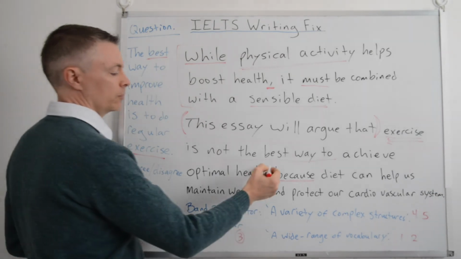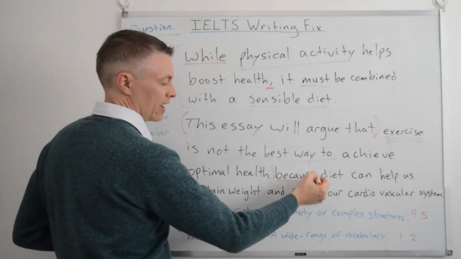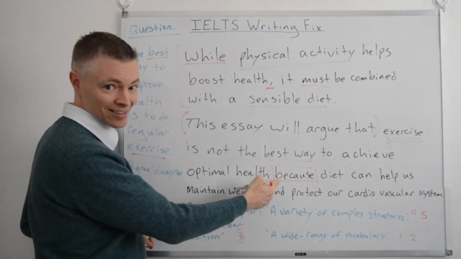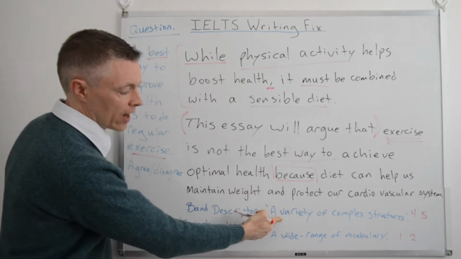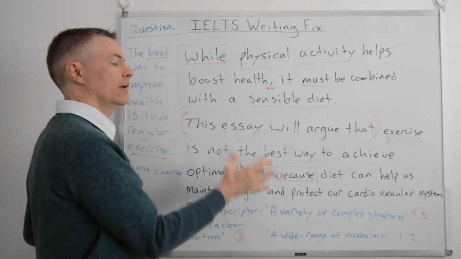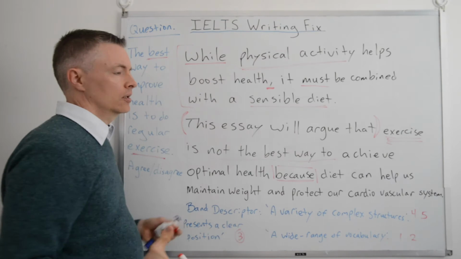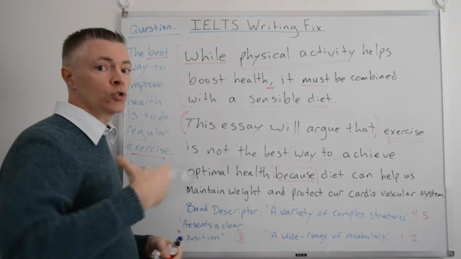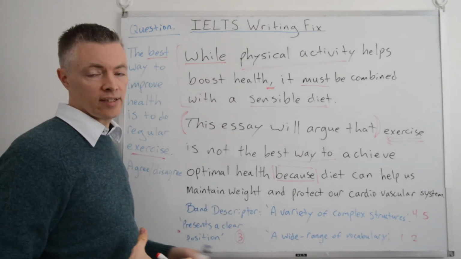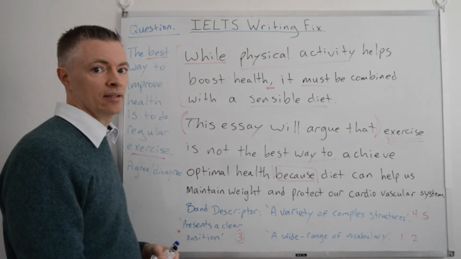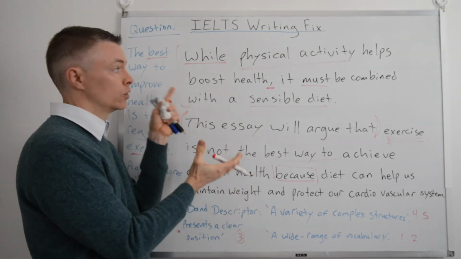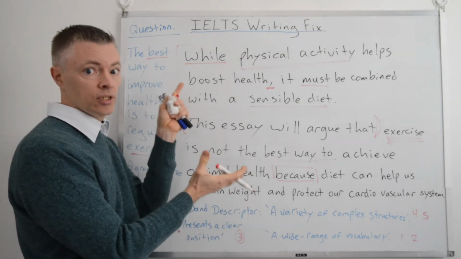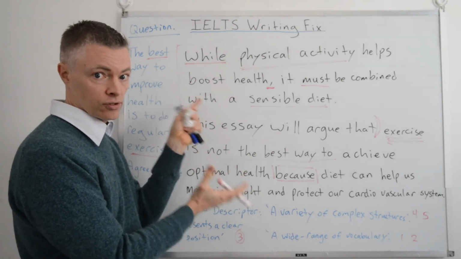Okay, so because we have the word "because," we have a complex sentence. That's here, a variety of complex structures. Now, they're both complex, but that's okay. We're going to use compound and other sentence structures in the essay. But at least we've got two intelligent complex structures.